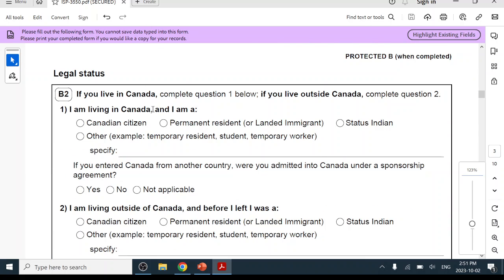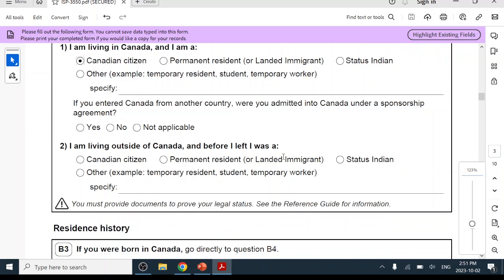Then legal status. I'm living in Canada, so let's say I am a Canadian citizen. If you entered Canada from another country, were you admitted into Canada under a sponsorship agreement? Let's say some seniors came to Canada sponsored by their children. In that case, you need to check yes.